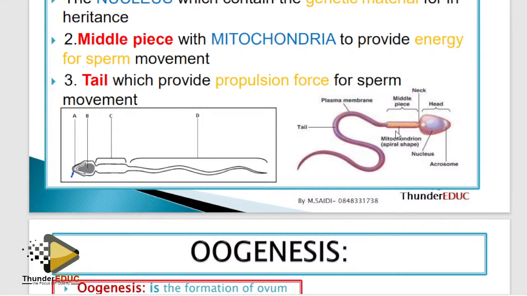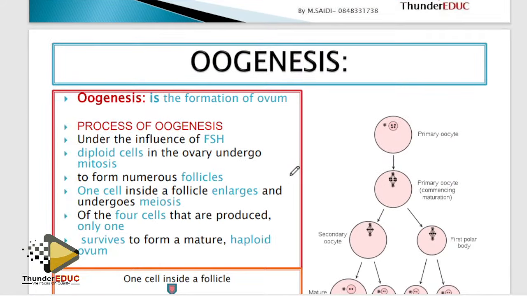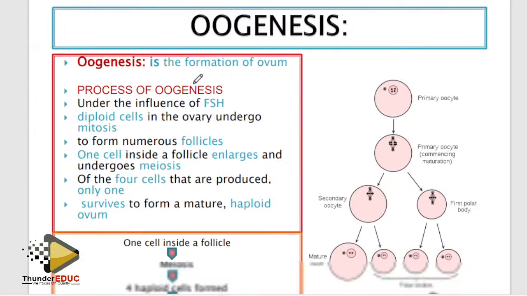Yes. We need more doctors, right? Yeah, we need more doctors. Because for us, we have grown up. We need people who are going to be replacing us. Yes, and it's you. All right, oogenesis.